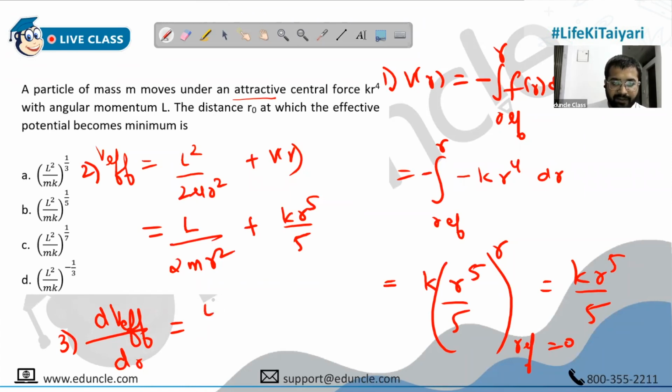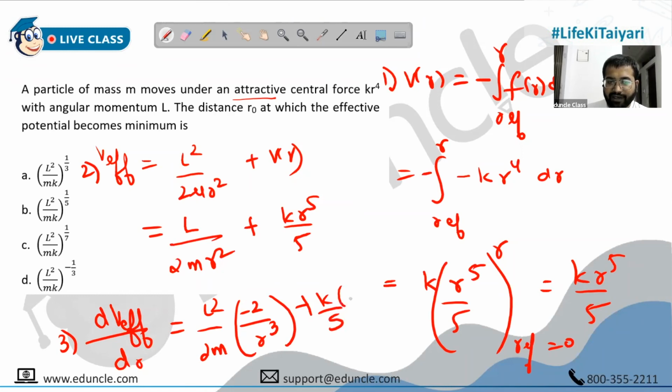So this would be L square upon 2m. What is the derivative of 1 upon R square? That's minus 2 upon R cube, plus K upon 5. What is the derivative of R raised to 5? That's 5R raised to 4. So the 2 gets cancelled. We have got minus L square upon m R cube plus K R raised to 4. Copy this much quickly.